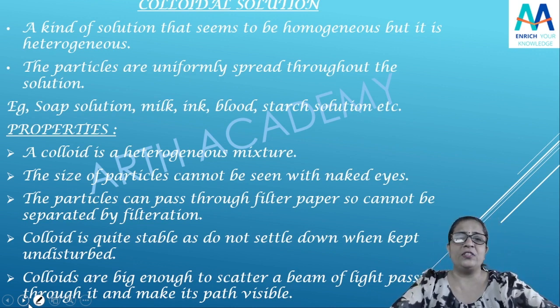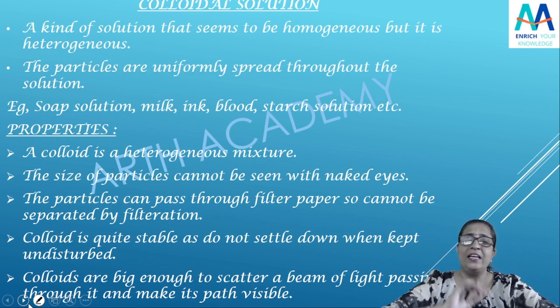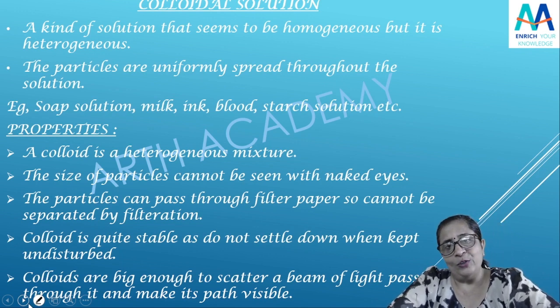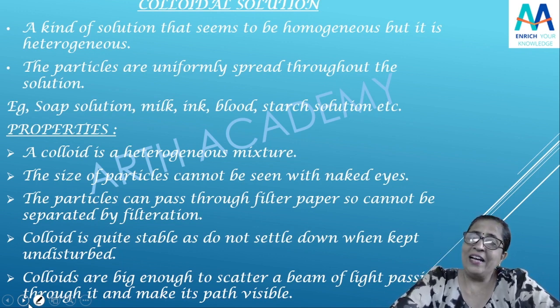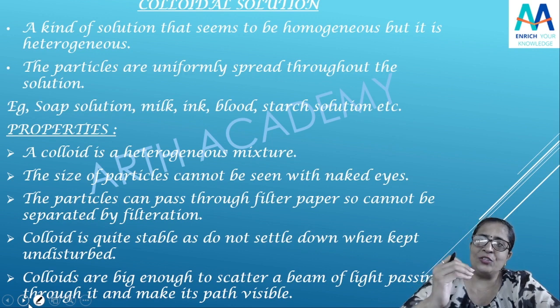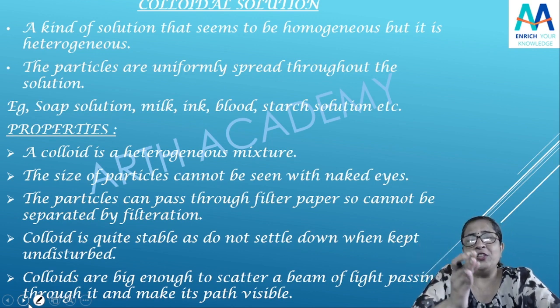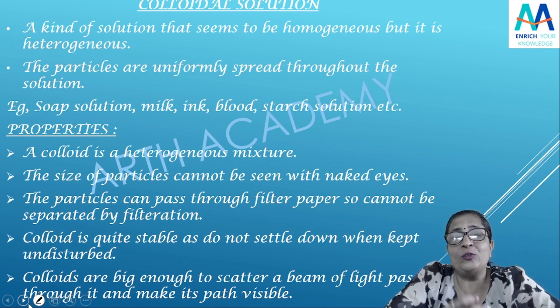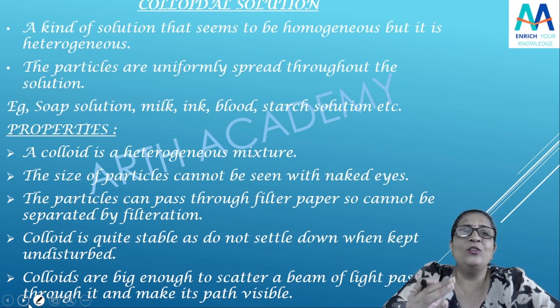The size of the solute particles is intermediate here, between those in a true solution and in a suspension, that is, bigger than a true solution and smaller than a suspension. Got it? That's why I can say that it seems to be homogeneous, but actually it is heterogeneous.